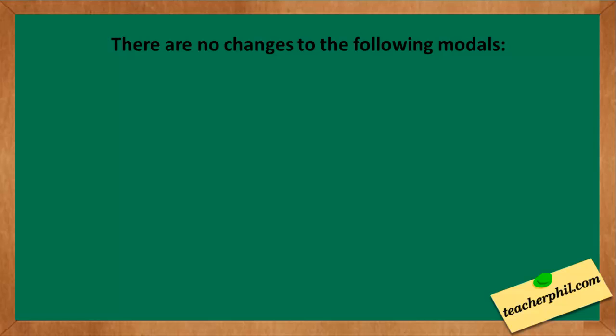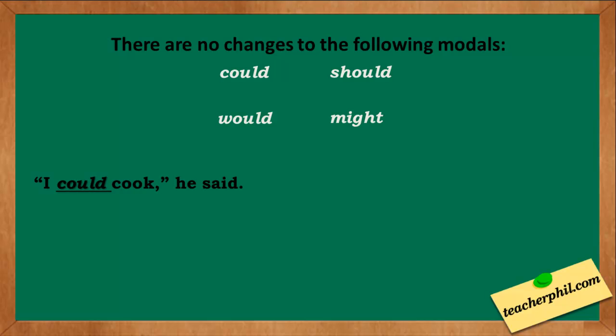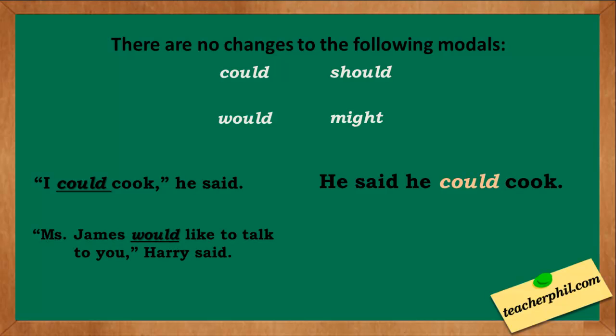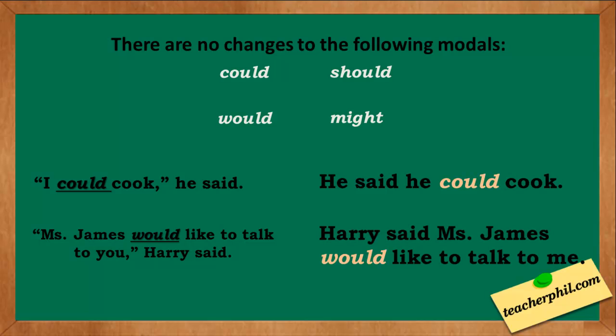But there are a few exceptions to this rule because there are no changes to the following modals: could, would, should, and might. Examples: "I could cook," he said. The indirect speech is "he said he could cook." "Mrs. James would like to talk to you," Harry said. "Harry said Mrs. James would like to talk to me."